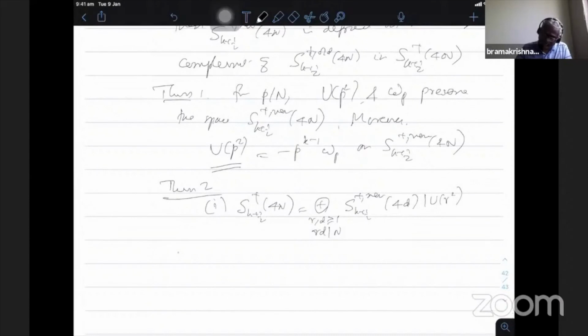The second one is the space S_{k+1/2}^+(4N).